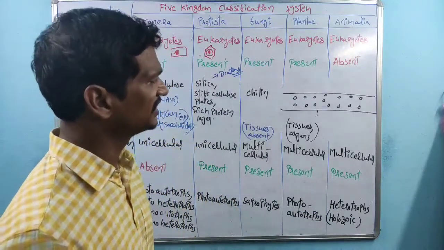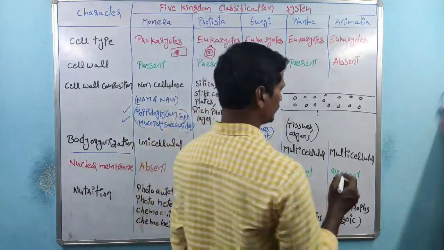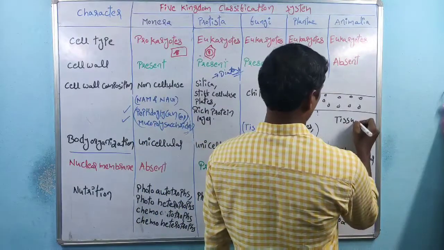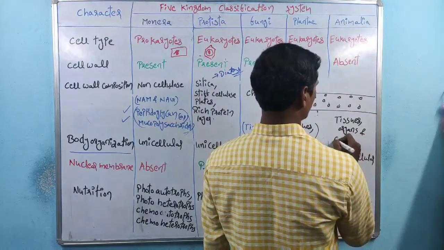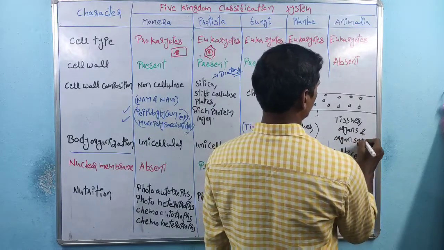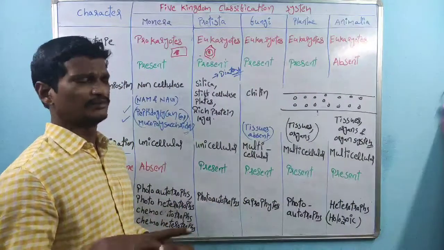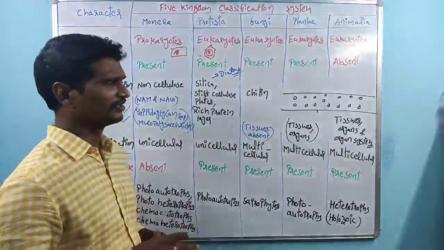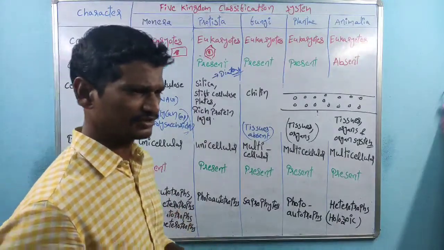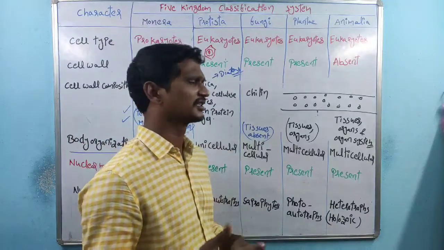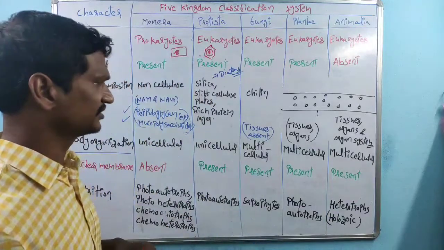And coming to the next one, Animalia. Within Animalia, tissues are present, organs are present, and organ systems are also present. So animals are multicellular. Within that case, tissues are there. A group of tissues are connected, forming the organs, and a group of organs are connected, forming the organ system. So that is about the Animalia case.